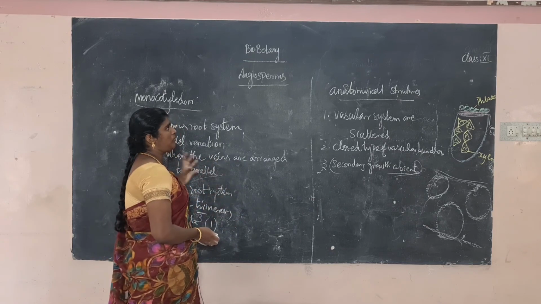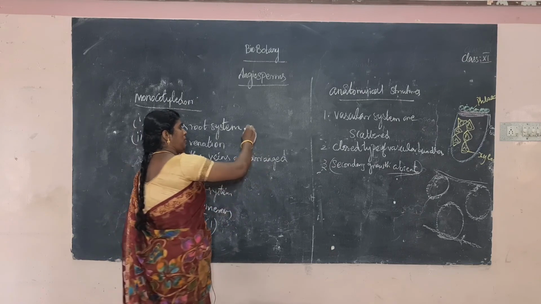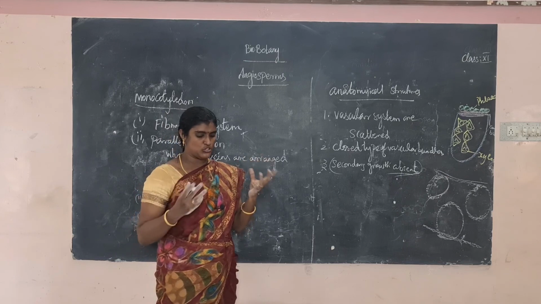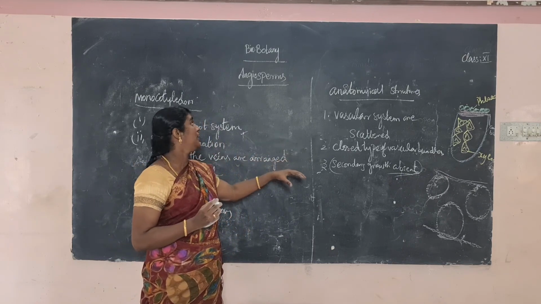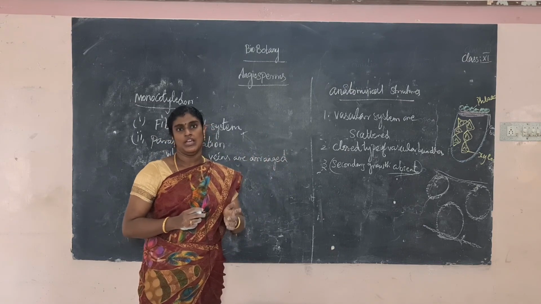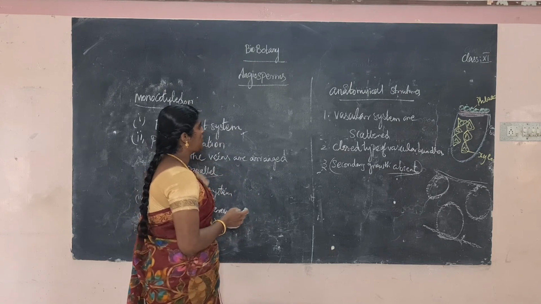Gymnosperms are naked seed producing plants. But in angiosperms the seed is enclosed, it is not visible to our eye. Also, vessels are present in angiosperms, but vessels are absent in gymnosperms. These are the main important characteristic features of gymnosperm and angiosperm.